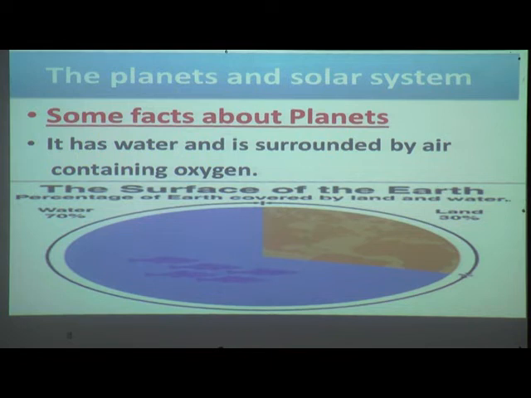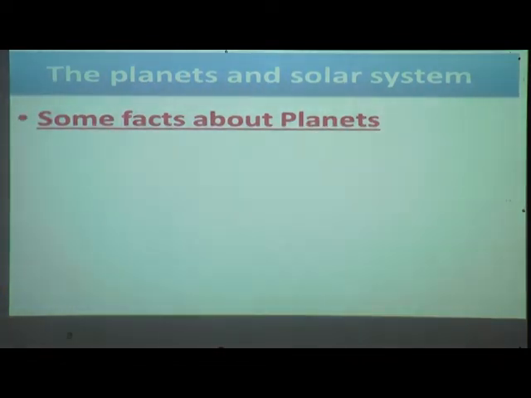In this picture you can see the surface of the Earth. 70% of Earth's surface is covered by water and only 30% of Earth's surface is covered by land. Because of the water present on our Earth, it is called the blue planet.